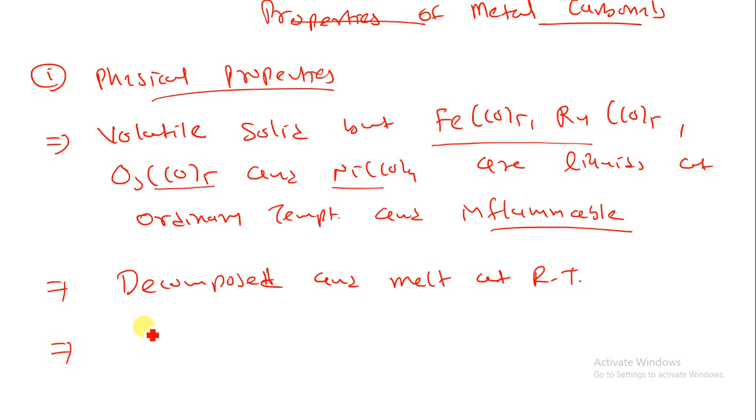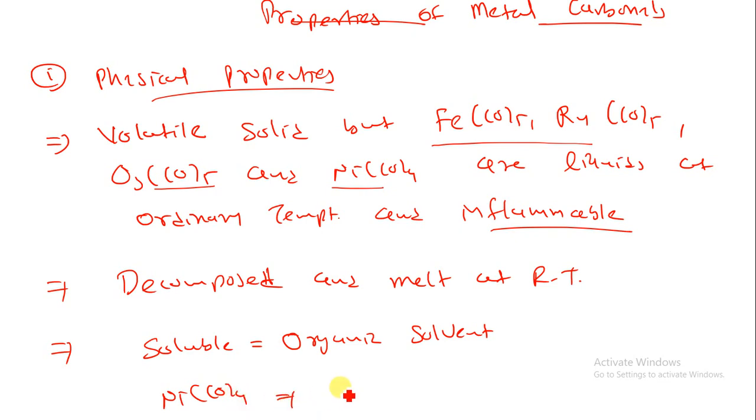Third point, they are soluble in organic solvents, such as benzene and acetone. NiCO4 is insoluble in water.